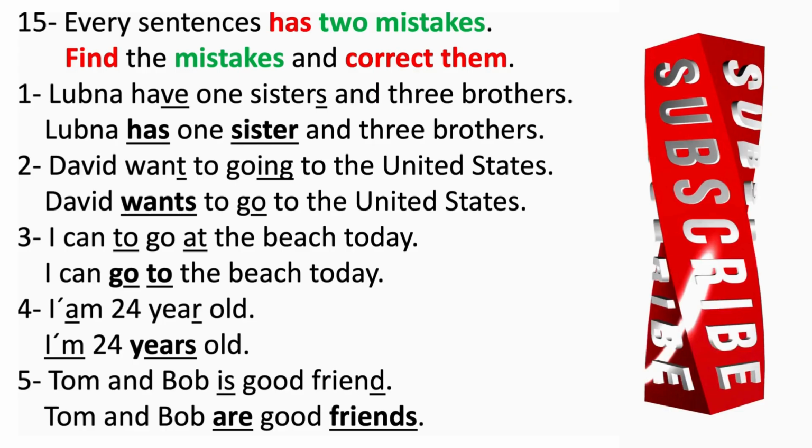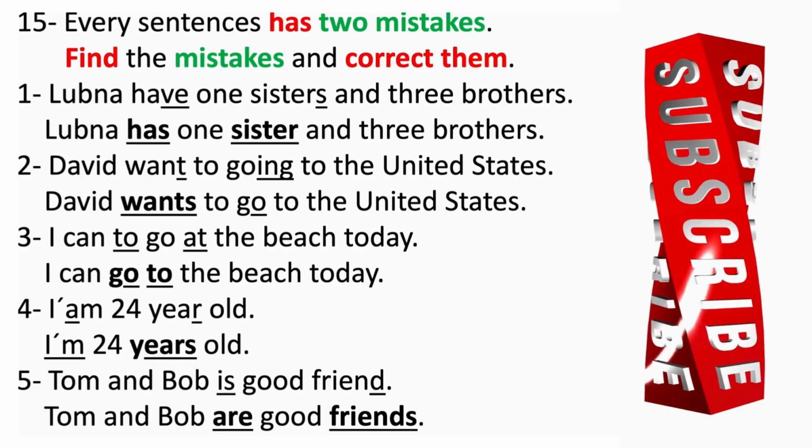Number 3, I can to go at the beach today. So I can go, not to go, I can go. Because after can, the verb comes without to, infinitive without to. And we don't say at the beach, we say to the beach, go to the beach. So I can go to the beach today. Number 4, I am 24 year old.